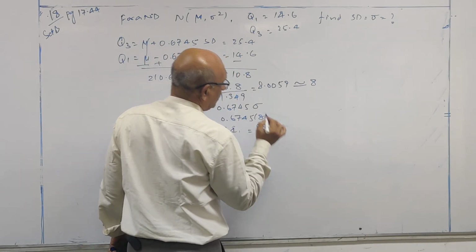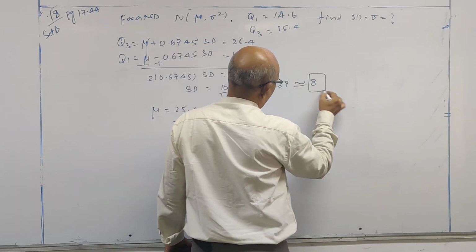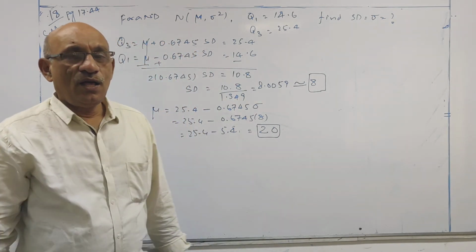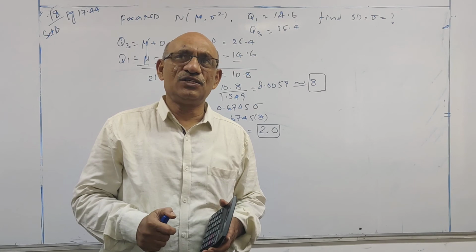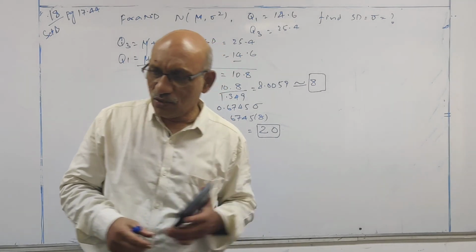So mean is equal to 20, standard deviation is equal to 8. When these two values are calculated, you can do any problem under normal distribution. Okay, note down the solution.